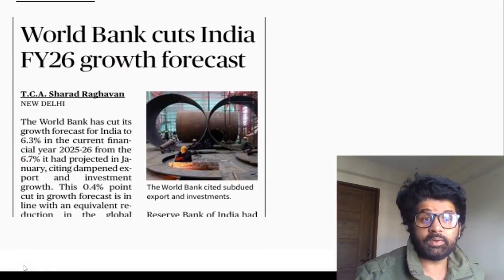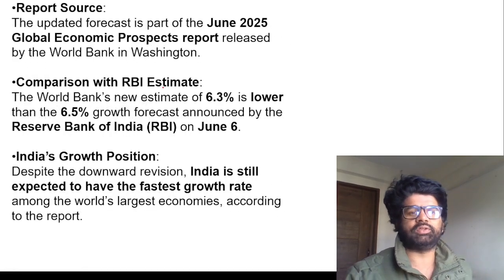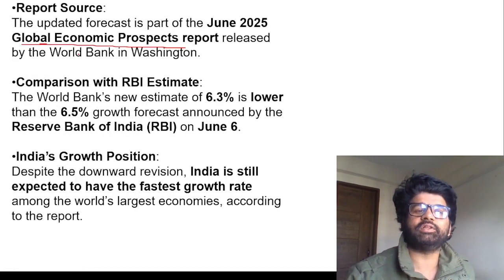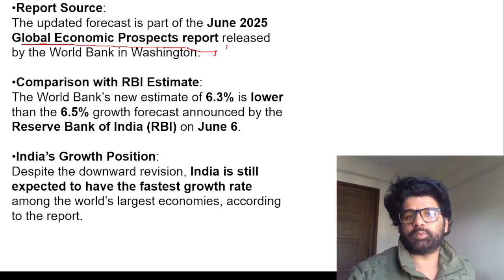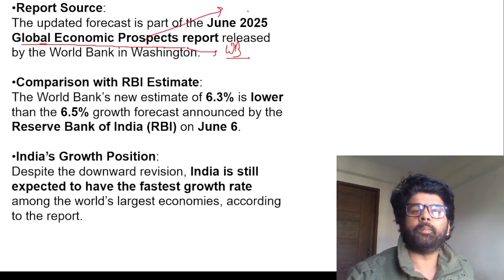And then they publish some reports on which UPSC has already asked questions. See this Global Economic Prospects report. In this, they are talking about this. Now, this is published by the World Bank, right? And this is published biannually.